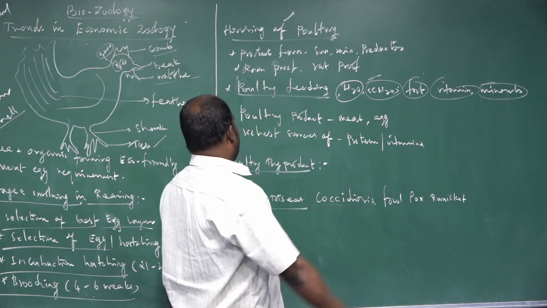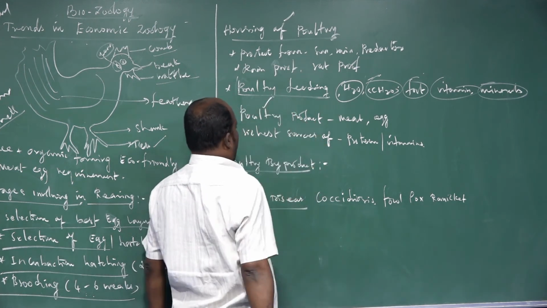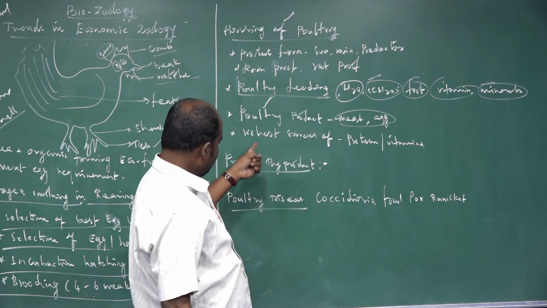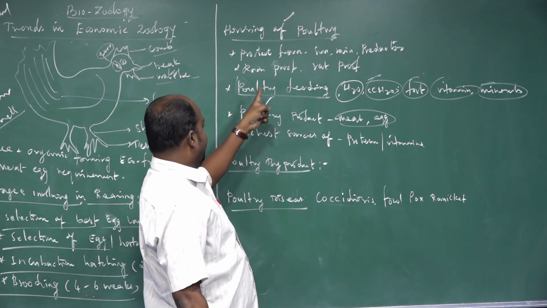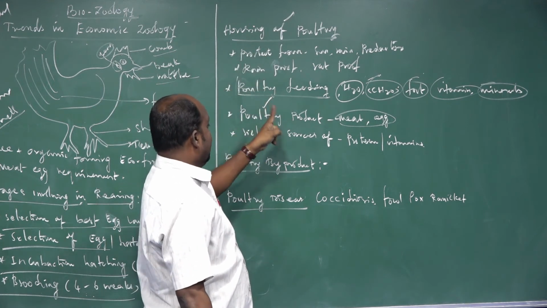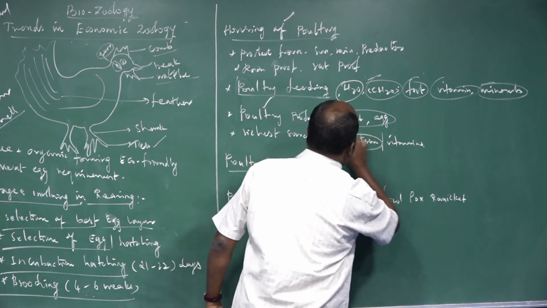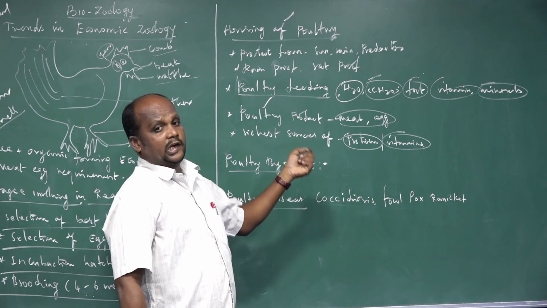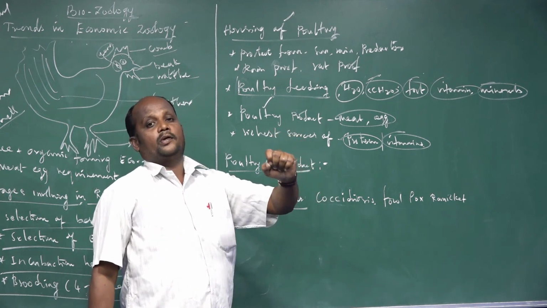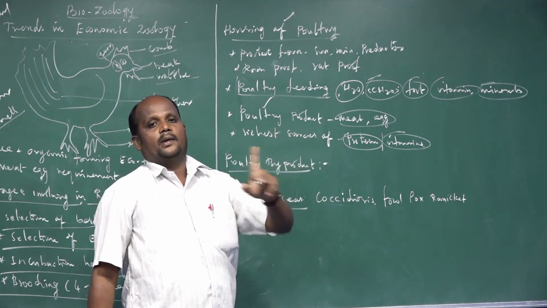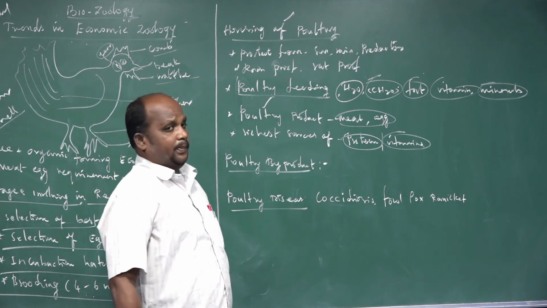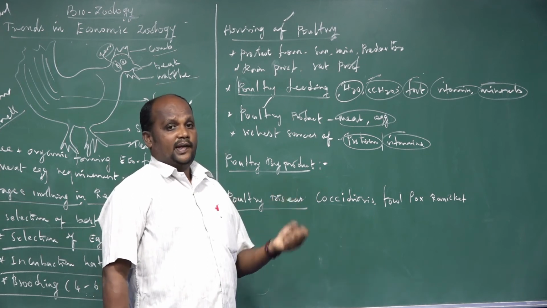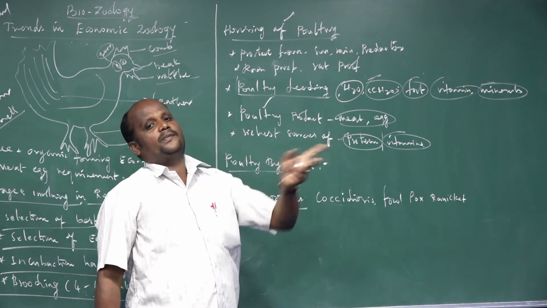Next one is that we mostly rear poultry birds for meat and egg requirements. In the poultry birds we rear, the richest source of protein and vitamins is present in the muscles and bones. After completing the poultry production, what waste products are eliminated from the poultry farm?